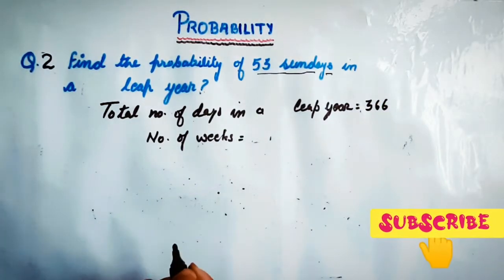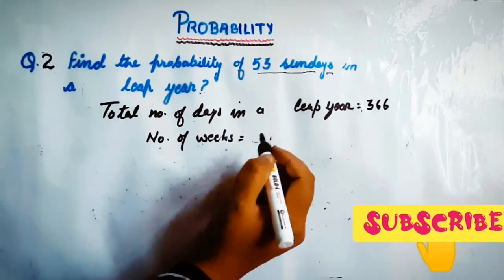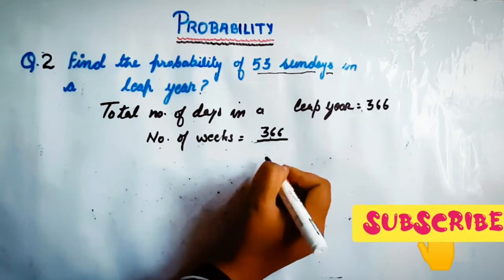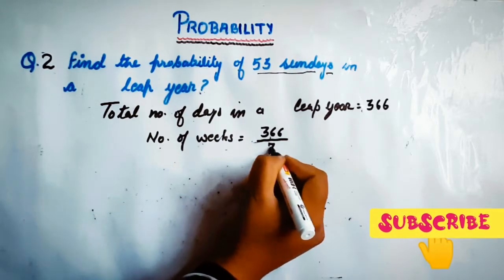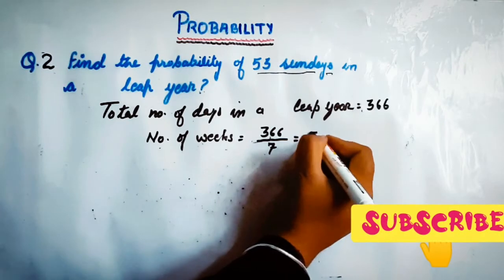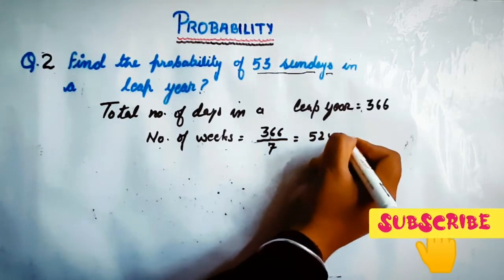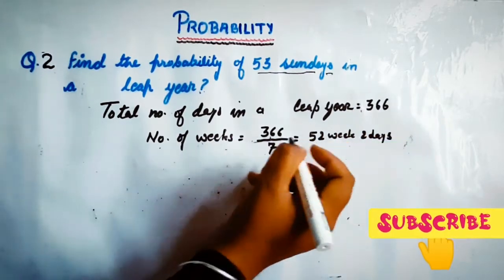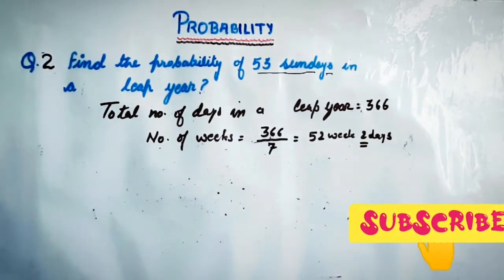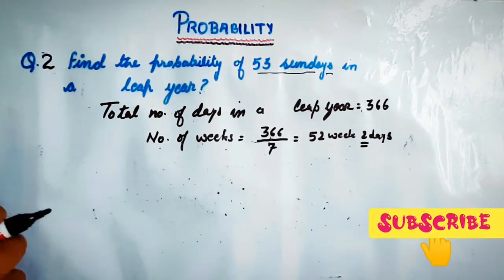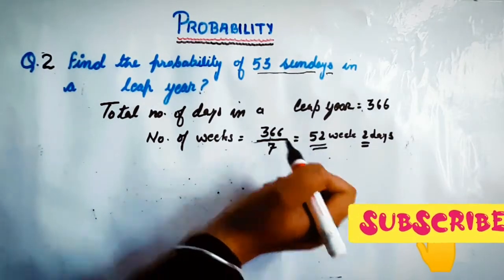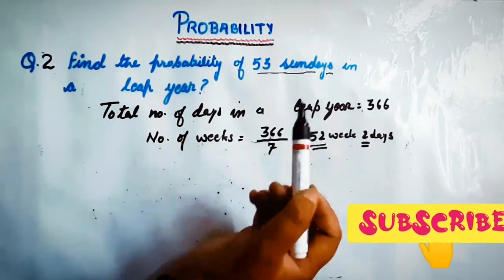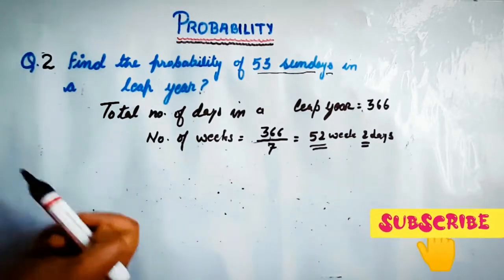If we divide it into weeks, the number of weeks will be 366 upon 7, which equals 52 weeks, and now 2 days are remaining. It depends on these 2 days whether there will be 53 Sundays, because 52 Sundays are already there in 364 days.